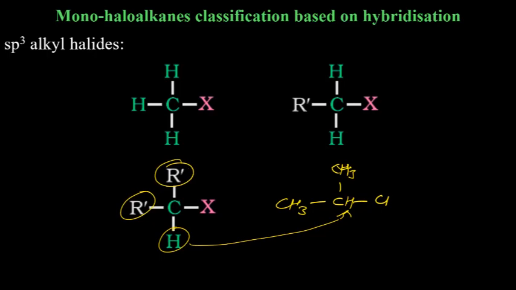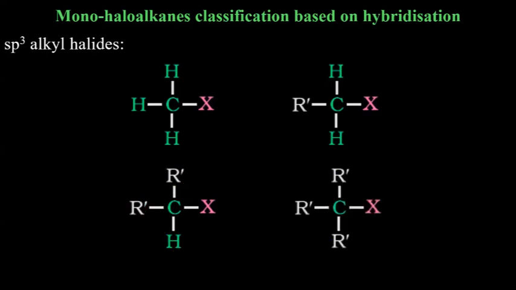So this is again sp3 hybridized because this carbon has 4 bonds. Anyway, all 3 hydrogens can be replaced even then. Methyl, methyl, methyl, or even ethyl, whatever alkyl group you replace. But this carbon in all these cases is sp3 hybridized. This will be simply alkyl halide. So most of the cases which you have done in 11th standard, we were talking about alkyl halides.